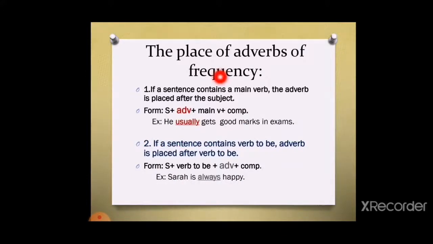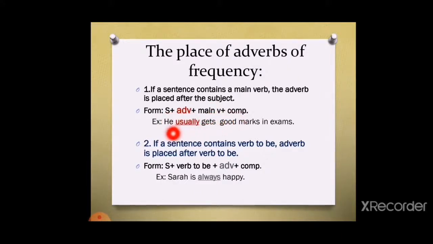Let's see the place of adverbs of frequency. Where is the place of adverb of frequency in a sentence? At the beginning or in the middle or at the end of the sentence? Let's start. The first position, if a sentence contains a main verb, just one verb, the adverb is placed after the subject. We have here the form: subject, adverb, main verb plus complement.